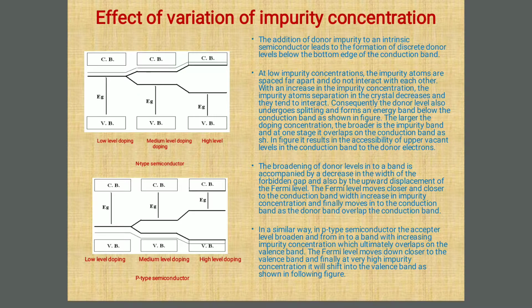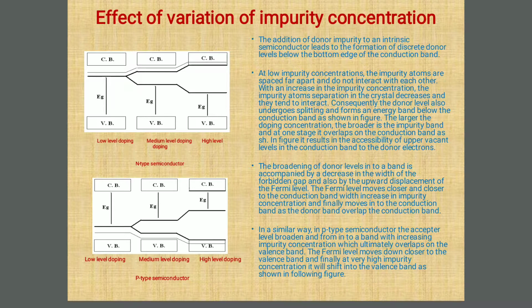Speaking about the Fermi level and the energy band gap width, the next point is that the broadening of donor levels into a band is accompanied by a decrease in the width of the forbidden gap. It means as impurity concentration increases, the energy band gap decreases. It is also accompanied by the upward displacement of the Fermi level.